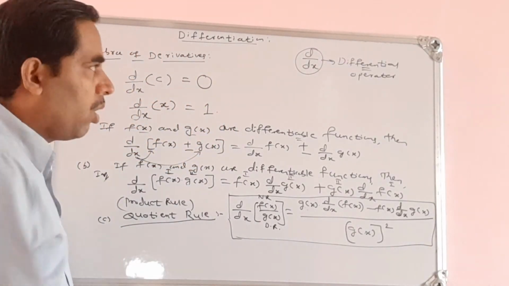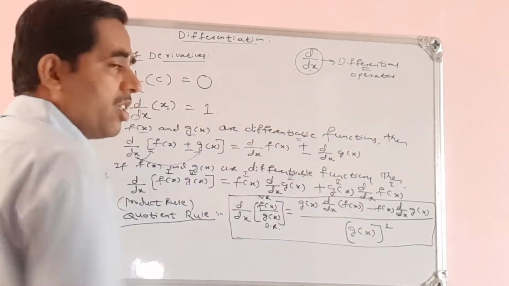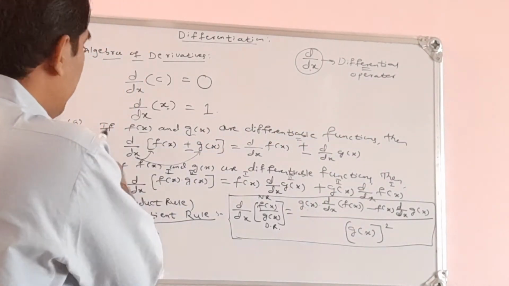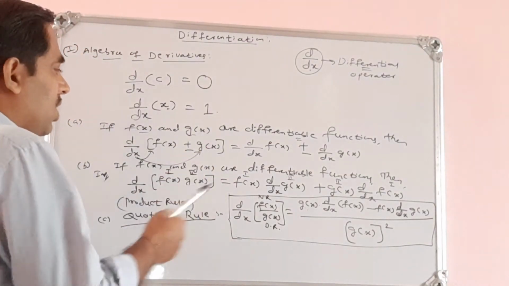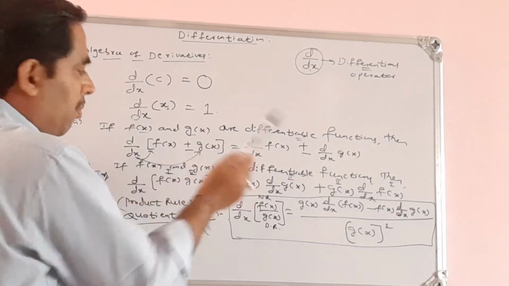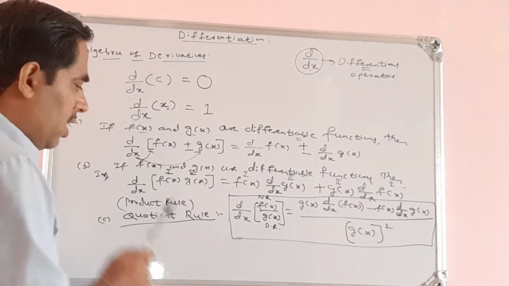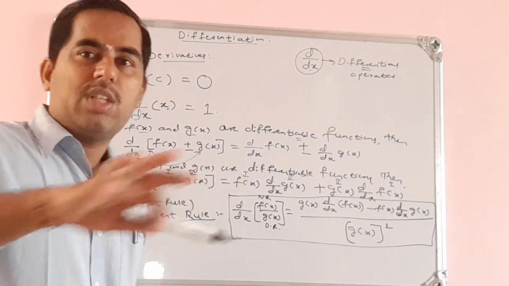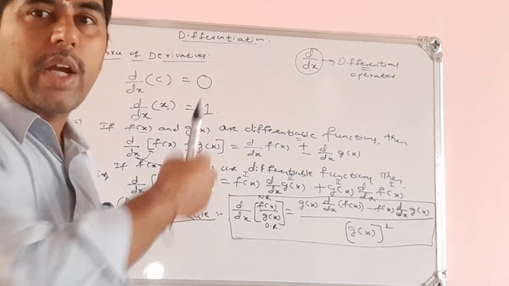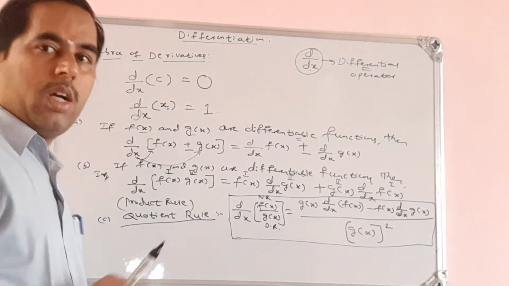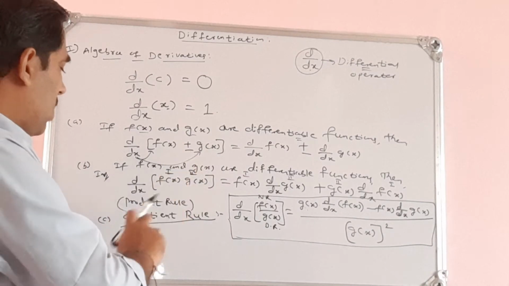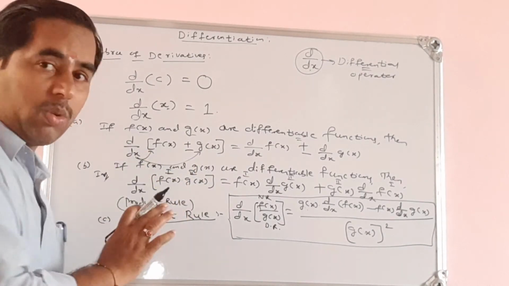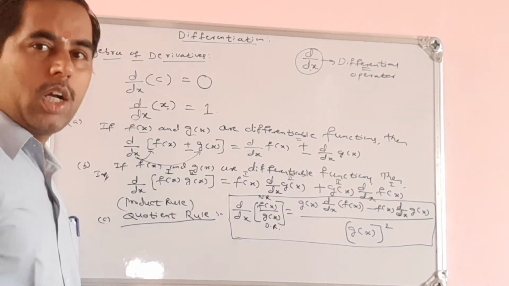Okay. So d by dx means what? Differential operator. And we have some basic rules for differentiation. If I have two functions, then I can apply the sum rule, then the product rule and quotient rule. All these things we have learned in first PUC. So you can note down these by listing these separately. Product rule and quotient rule, these are the two important rules of differentiation.